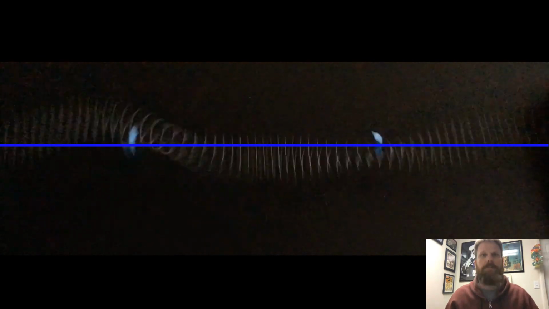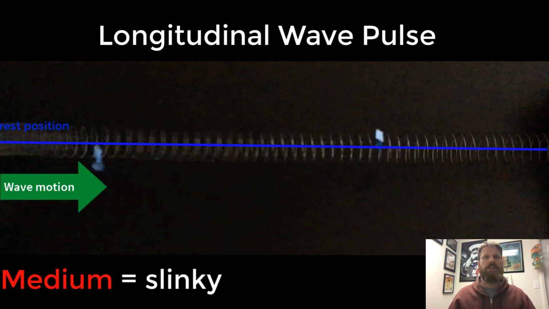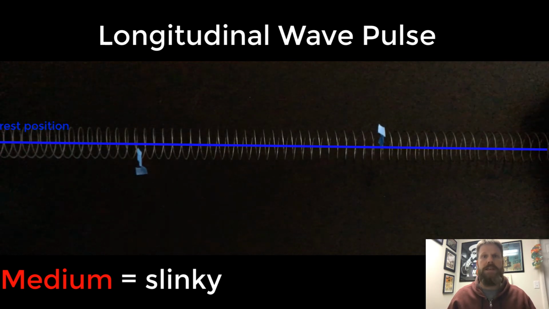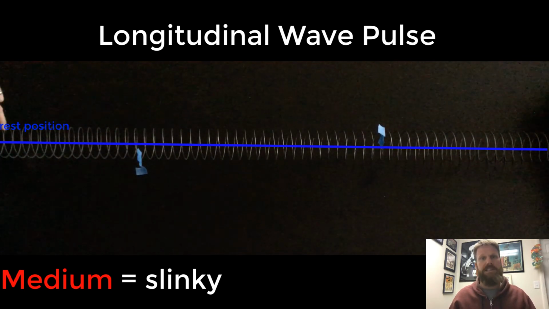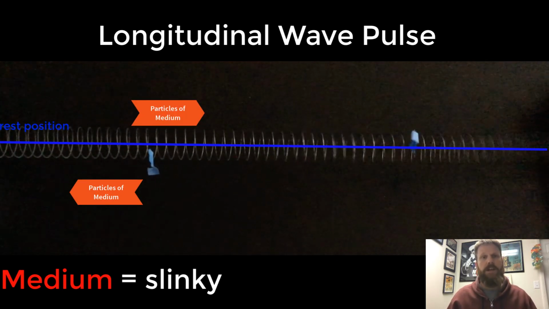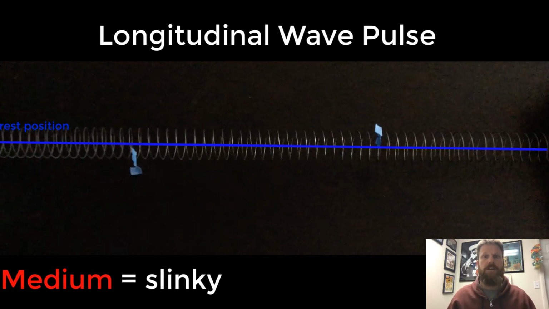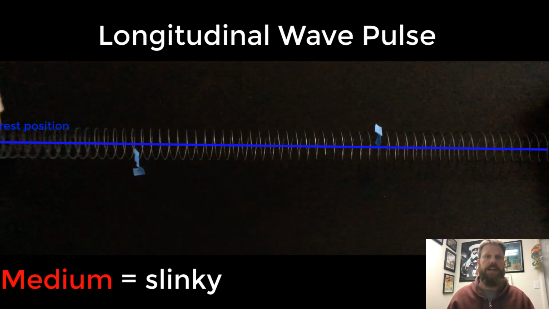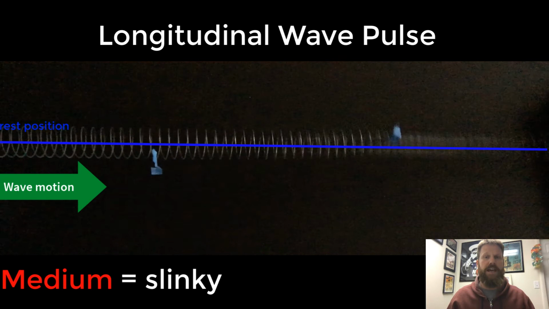The second type of mechanical wave we will observe is a longitudinal wave. The slinky will still be used as the medium for the longitudinal waves, and once again, the blue line represents the resting position of the slinky. Just as with the transverse waves, the longitudinal wave travels right and left across the screen as wave pulses are sent down the slinky.